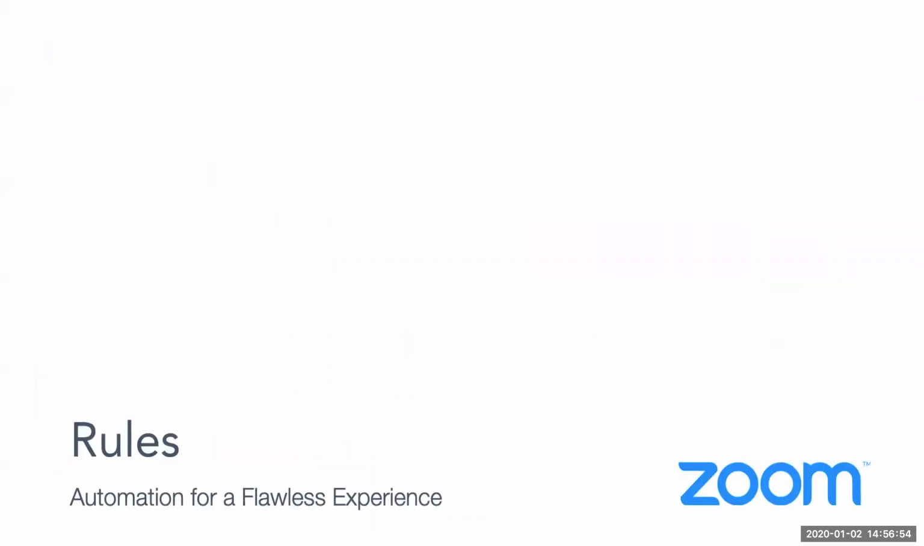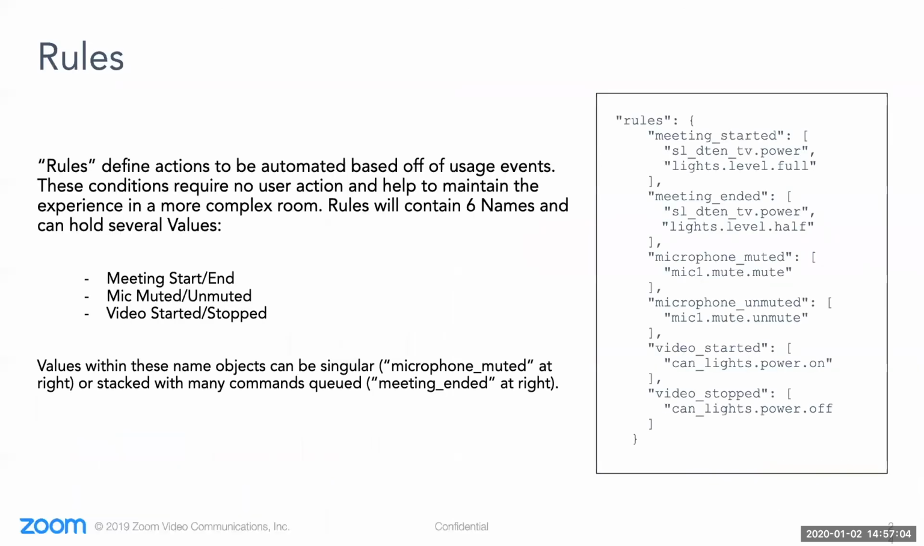The rules are where we'll define the automated functions. These items are activated without the user's input and are a powerful way to simplify your Zoom rooms within this system. The rules define based off of event triggers. Today we have events for meeting start and end, mic mute and unmuted, and video started and stopped. As you can see here on the right, we have things like mic mute following the mic status. We've got video started activating some scoop lights that are more appropriate for video calls than task lighting, and the display power to only be on during meetings and off otherwise.